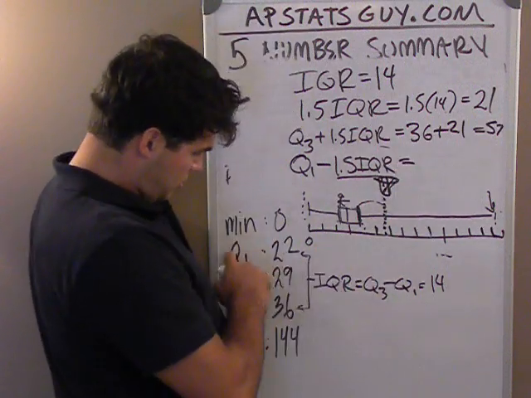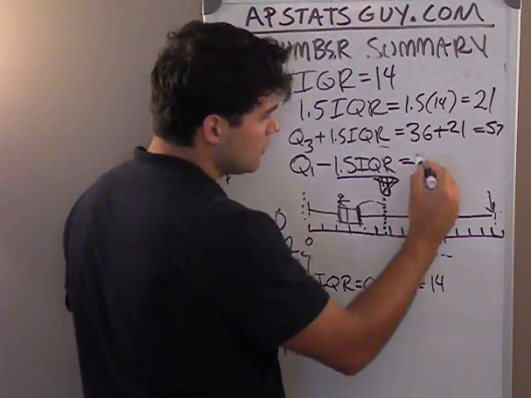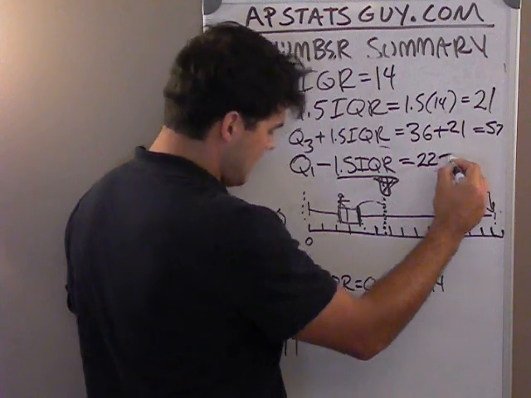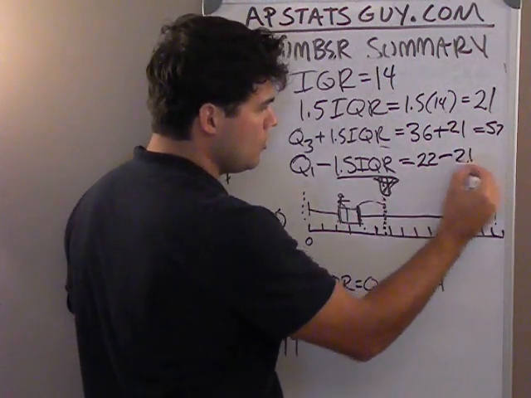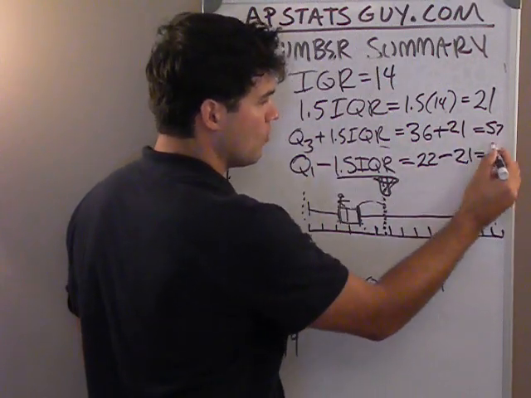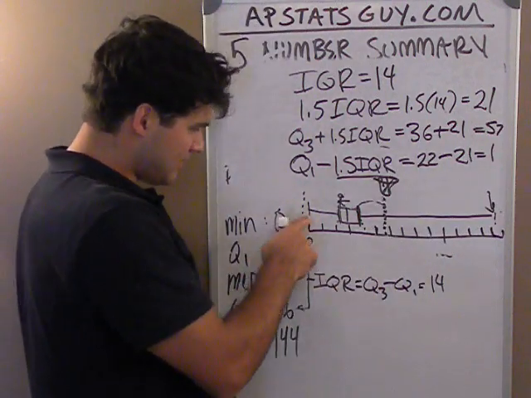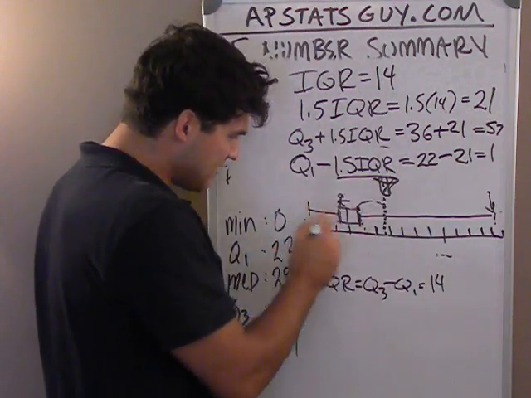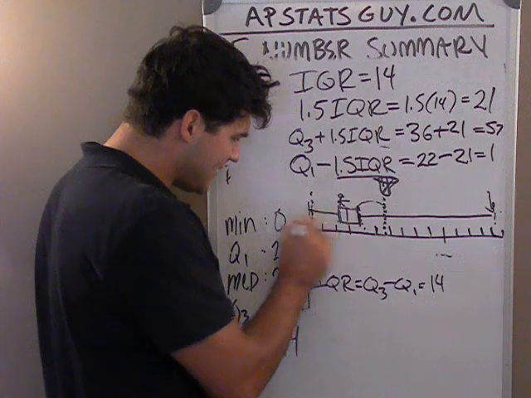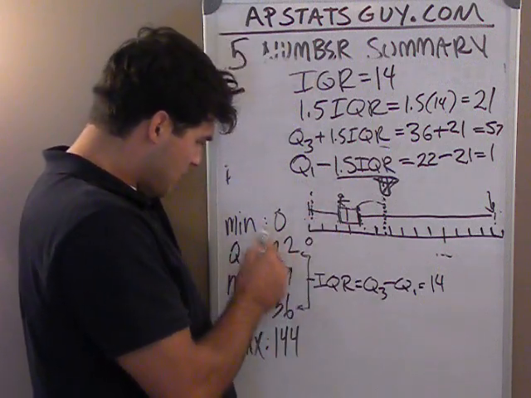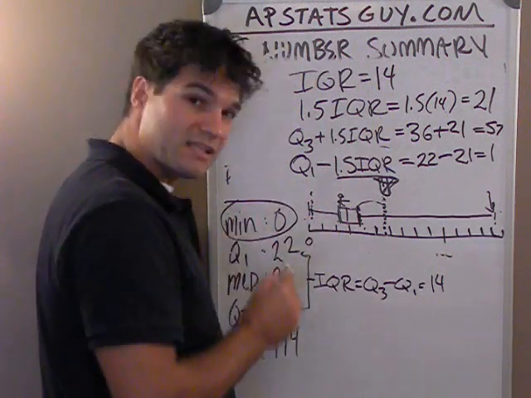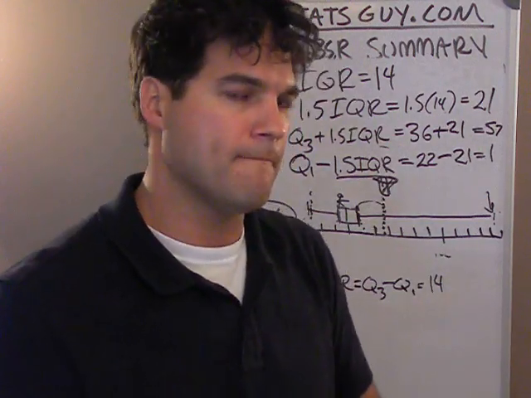So, stand here, Q1, 22. 22 minus 21. Wait a minute. 1. Look at that. When I go down 1.5 of these, it actually comes down right here. So this minimum is a possible outlier.